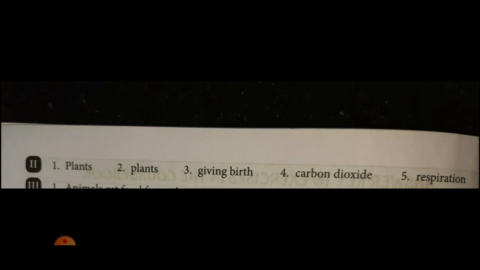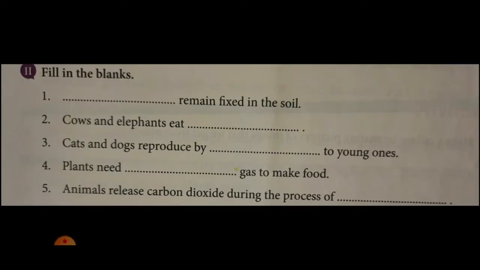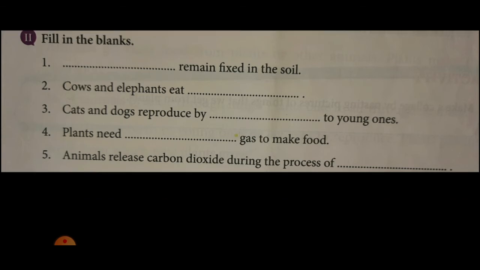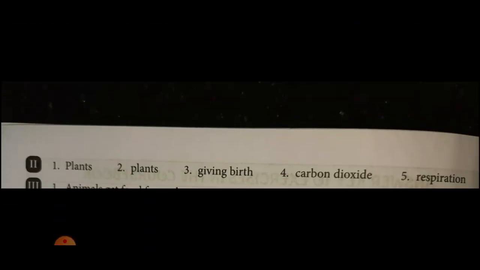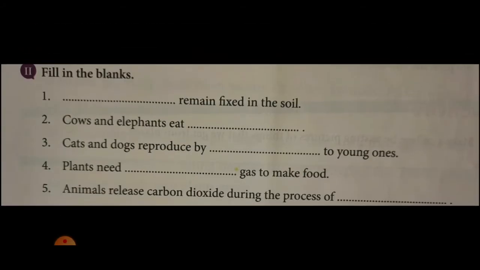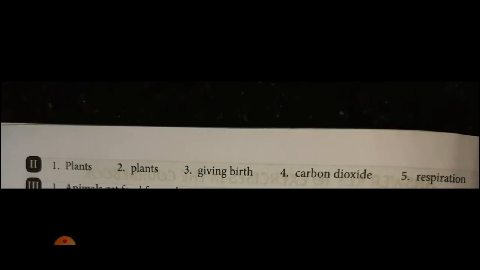First, plants. Okay? Yes. Question number 2. Cows and elephants eat dash. Cows and elephants eat what? Plants or grass. You can write like that. Then we can check the answer. Plants itself. Third question. Cat and dog reproduce by dash to young ones. Are cat and dog laying eggs? Yes or no? No. They are giving birth. Third answer: giving birth to young ones.